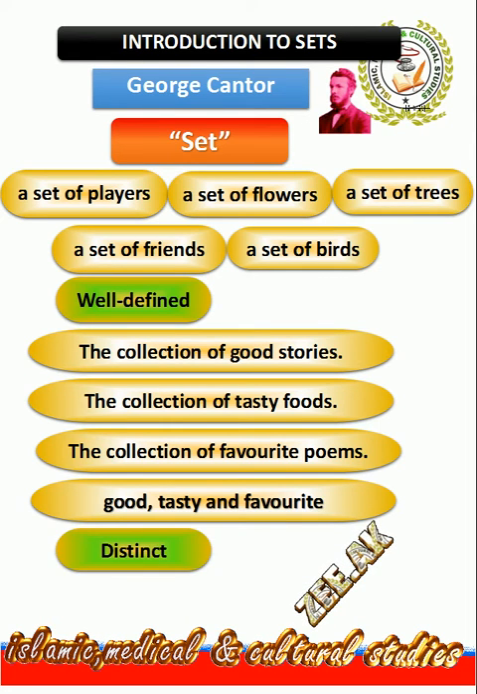Distinct means the same objects should not appear more than once. For example, the set of letters of the word SMALL is S, M, A, L. In this example, we can see that the letter L has been written only once. If it is written twice, then it is not a set.